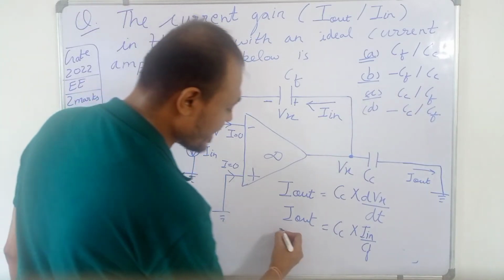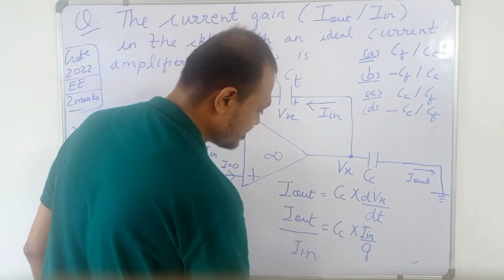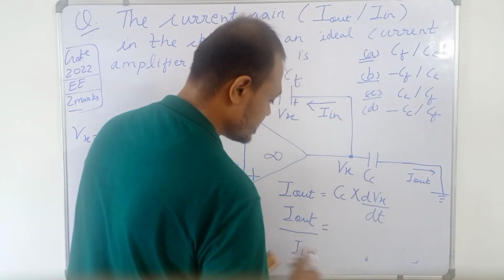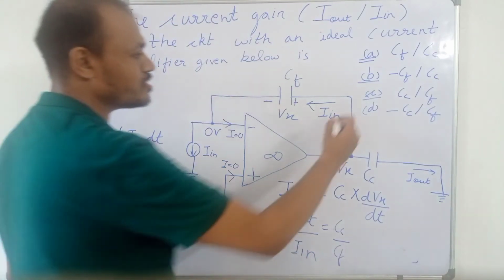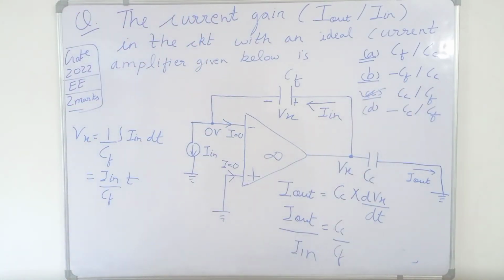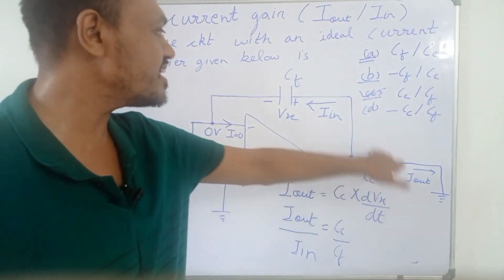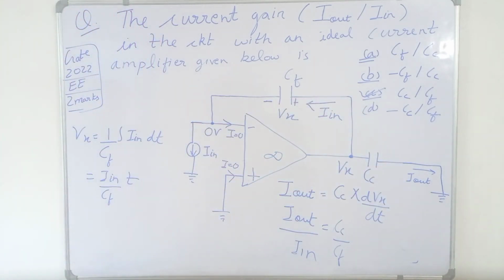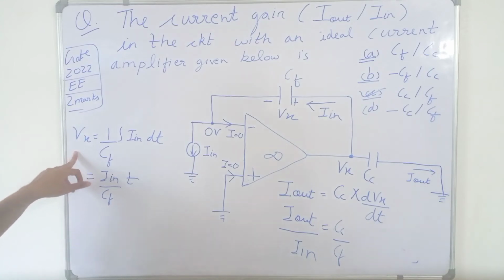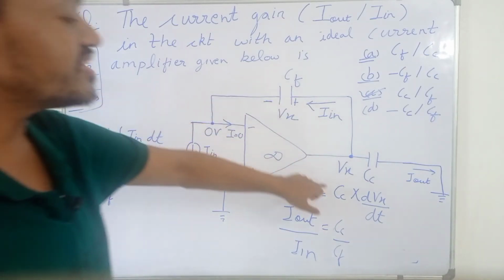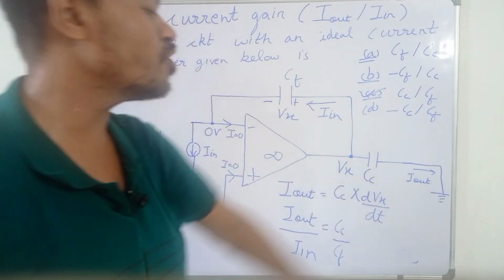If we take I in on this side, then I out upon I in will be equal to Cc upon Cf. So the correct option is option C. The value of the current gain of this current amplifier is Cc upon Cf, where Cc is your coupling capacitor and Cf is your feedback capacitor. We did nothing special: we just assumed that this voltage was Vx, then first found the equation for Vx in terms of the feedback capacitor, then used that equation for Vx to find the output current.